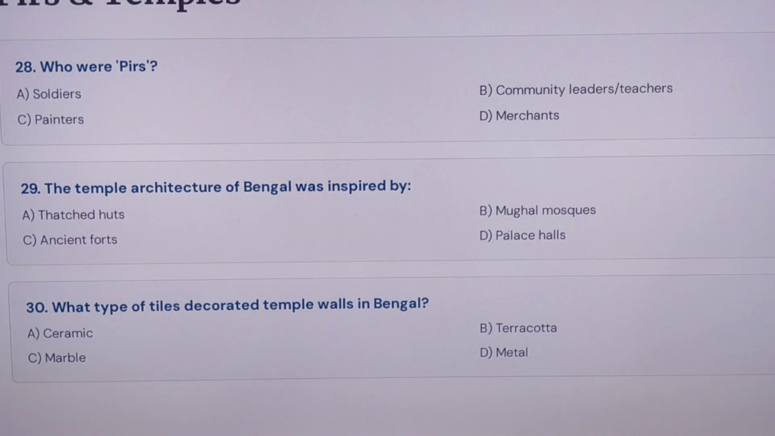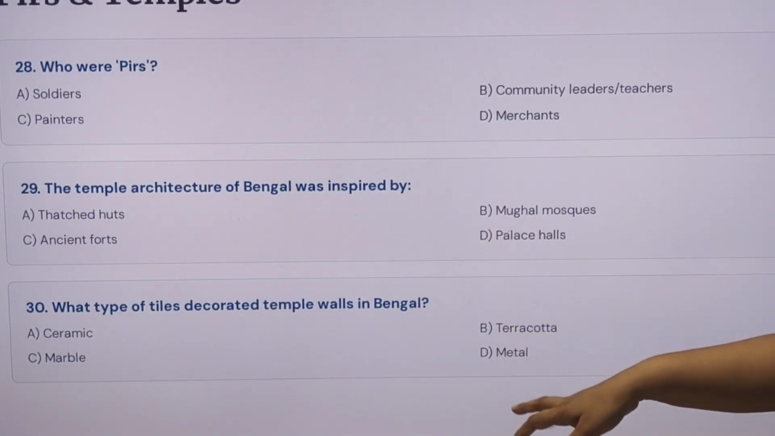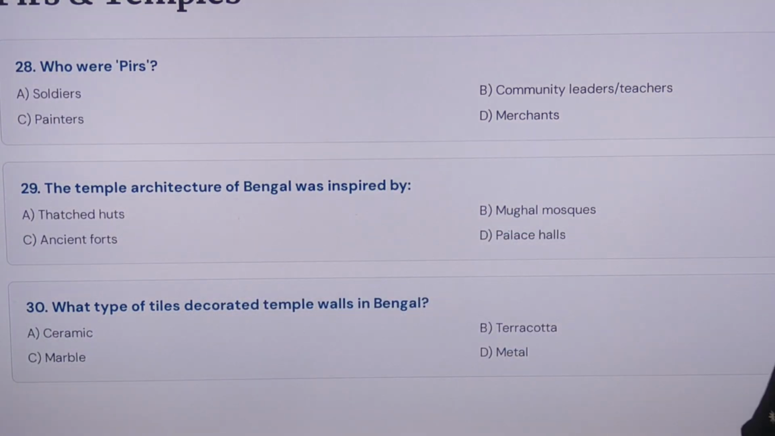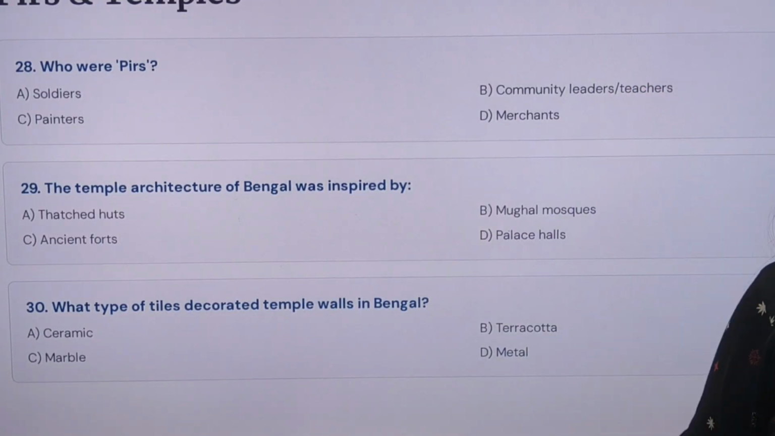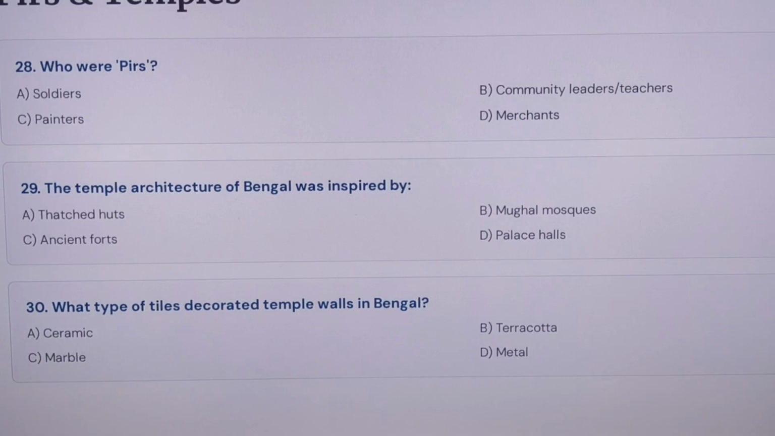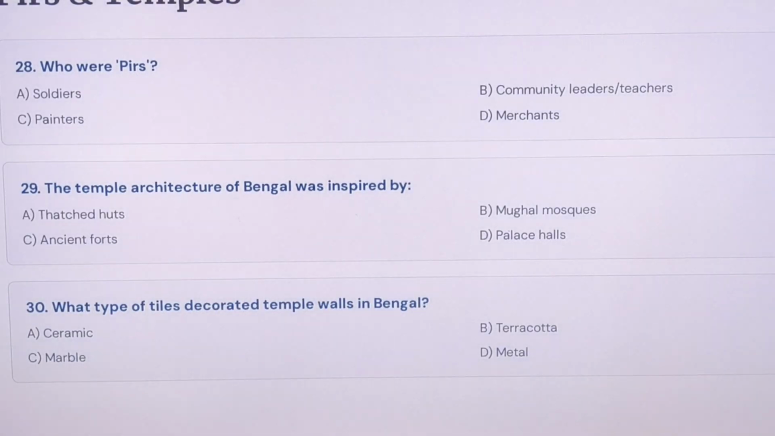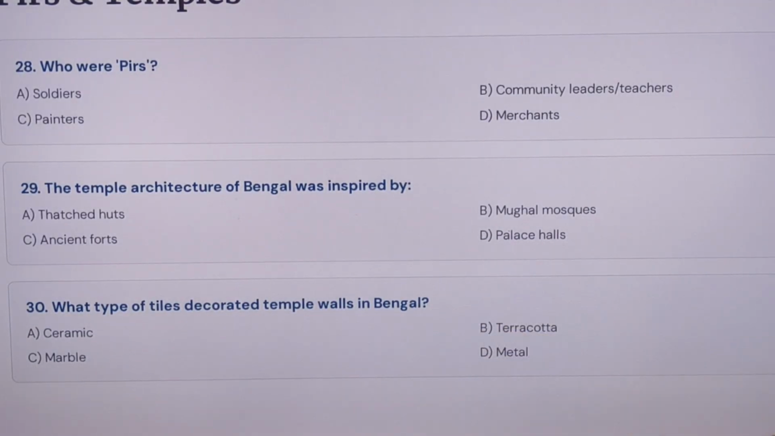The temple architecture of Bengal was inspired by thatched huts. Because in many parts of Bengal there is this type of structure. During the rainy time, the thatched hut is necessary because water drops there and goes here and there. That's all. What style decorated temple halls in Bengal? I talked about the Vishnupur temple, and that is the terracotta temple.